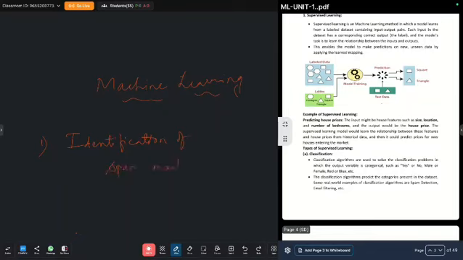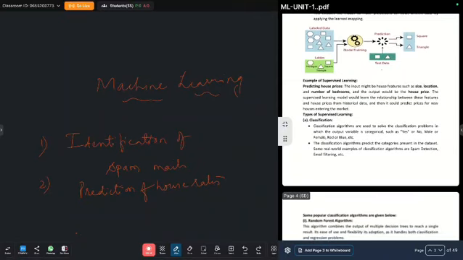Out of a set of mails, some may be spam, some may be not spam. Identification of spam mails comes under supervised learning. Then prediction of house rates. This also comes under supervised learning.